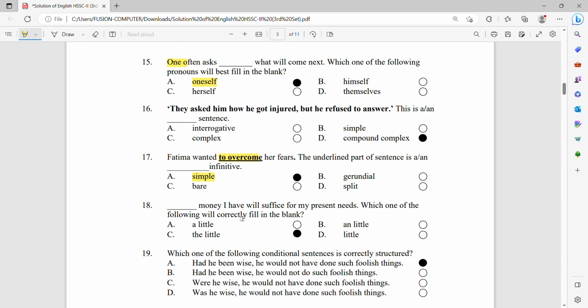Number 18, dash money I have will suffice for my present needs. Which one of the following will correctly fill in the blank? A little money, and little money, the little money, and little money. So the correct option here is the little money. And little money is a wrong option, quite wrong.